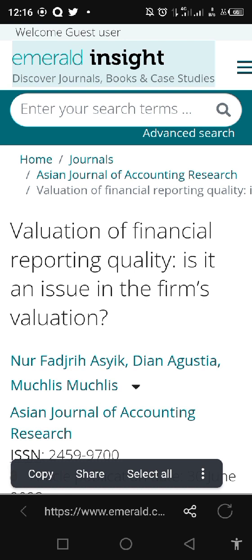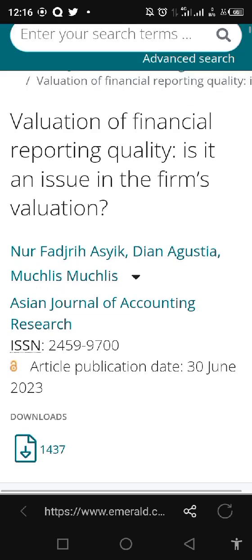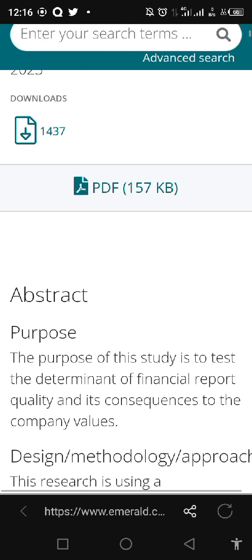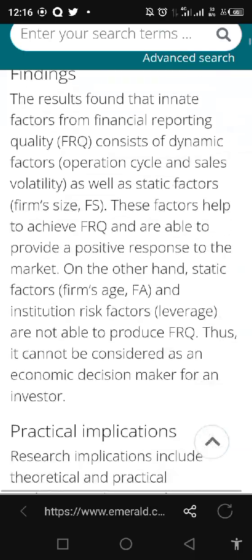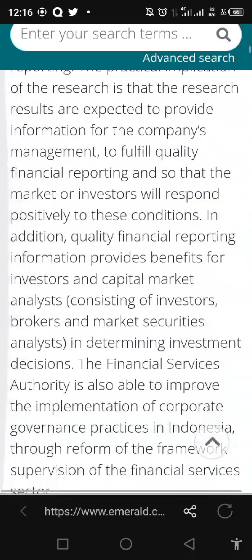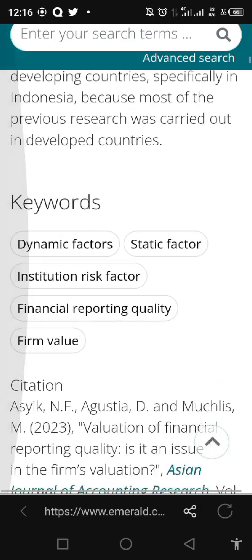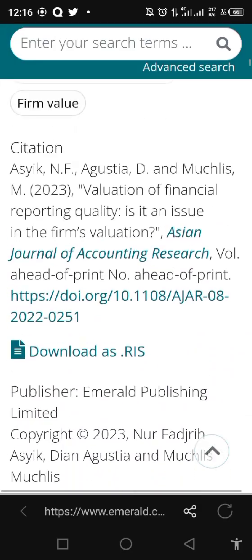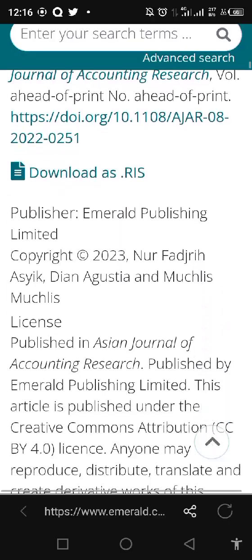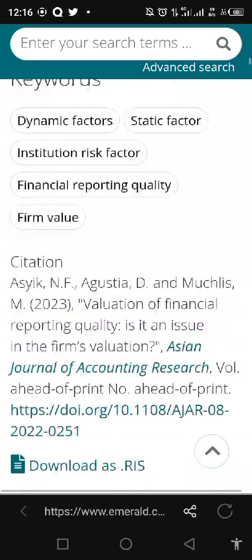So that's that. Emerald Insights is one of the quality journals that most of the time you can't access all recent studies on freely. Most of the time you have to pay, and that's the reason why it's brought out the abstract to us. So if you see any journal that is being published by this site, they bring out the abstracts and other reference information.